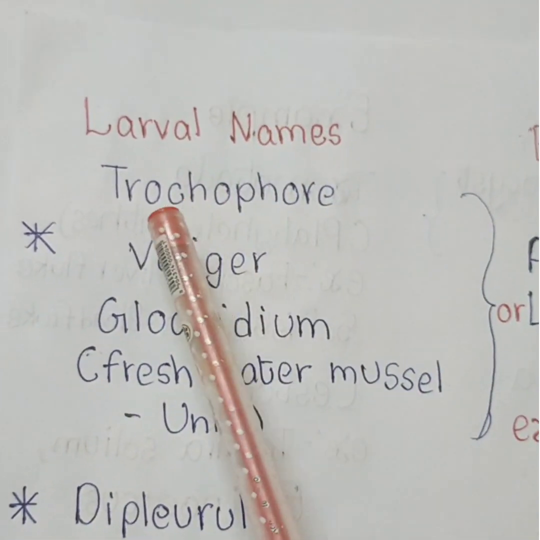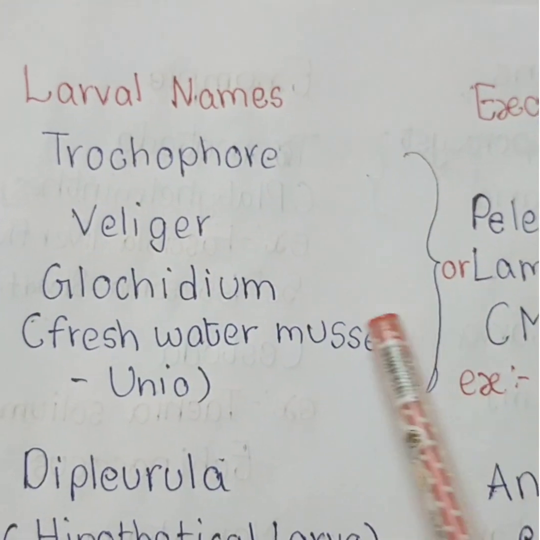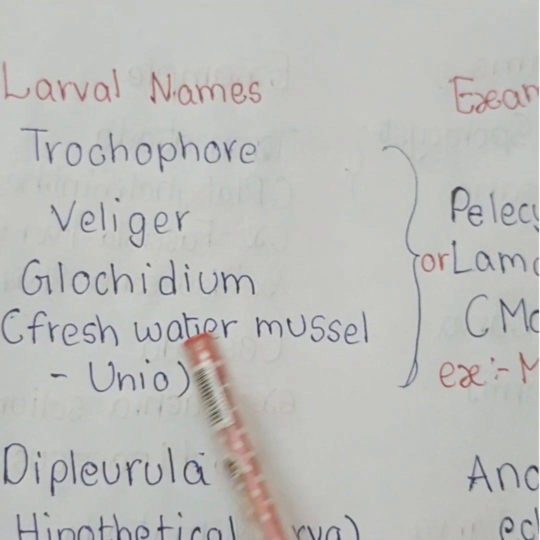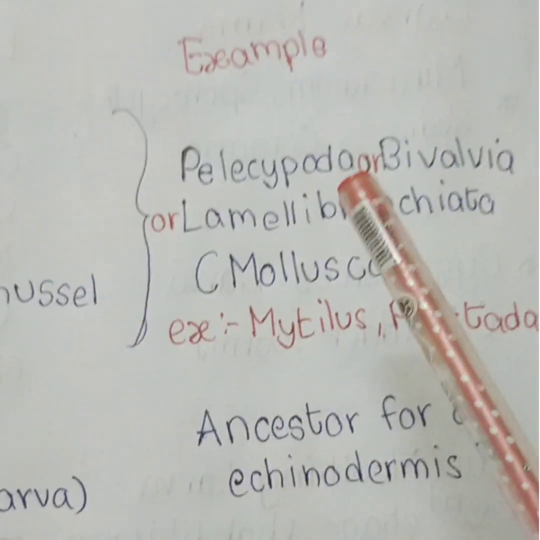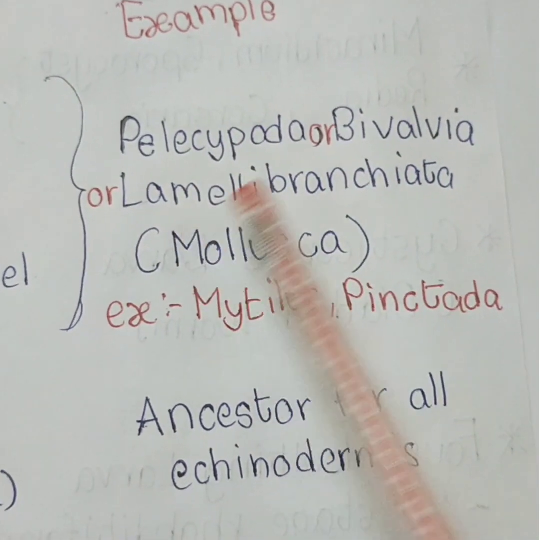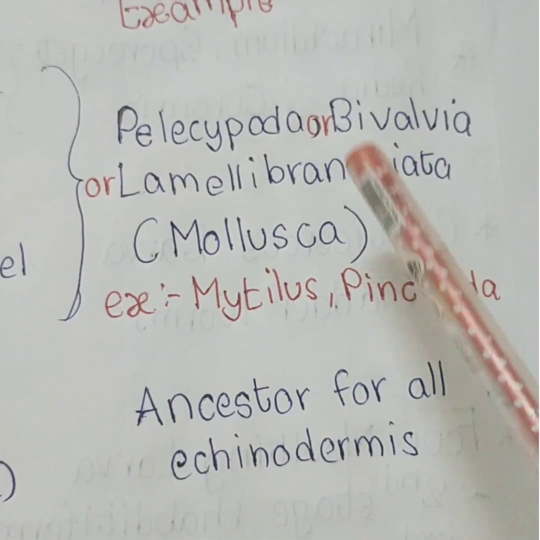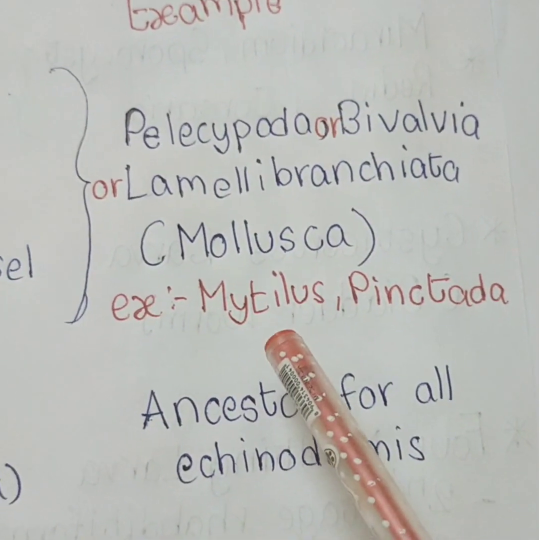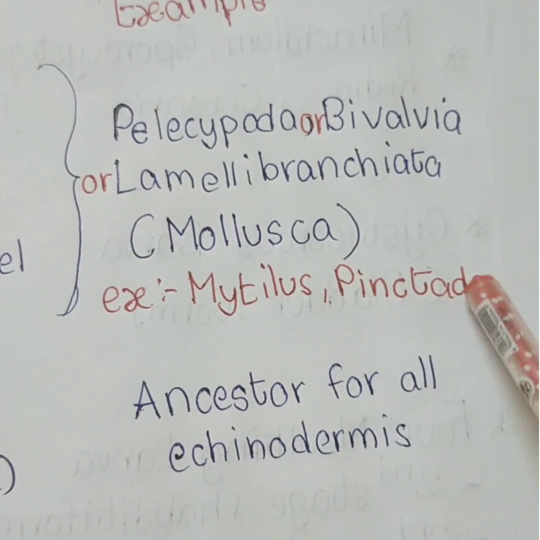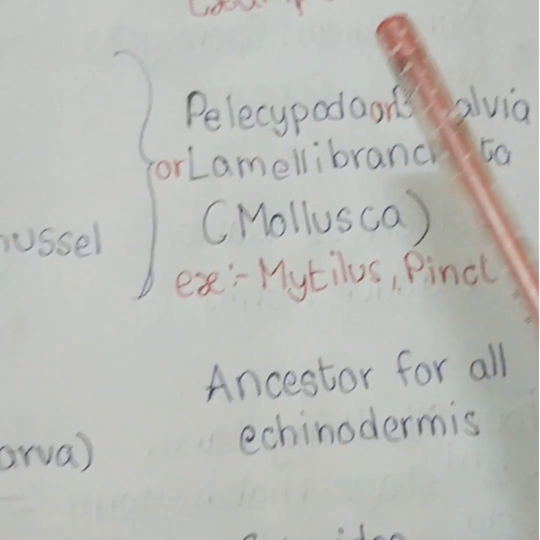Next one, Trochophore larva, Veliger larva, Glochidium larva. The Glochidium is present in the freshwater mussel, that is Unio. These three larvae belong to class Pelecypoda or Bivalvia or Lamellibranchiata. This class belongs to Mollusca. Examples of Pelecypoda, Mytilus and Pinctada. The common name of Pinctada, pearl oyster. In class Pelecypoda, radula is absent.